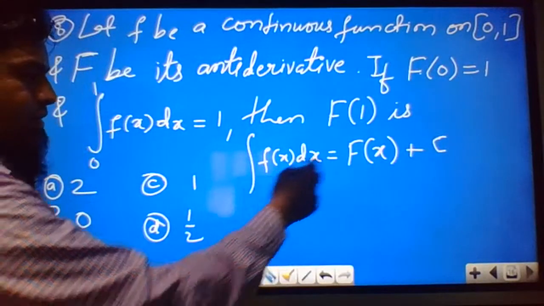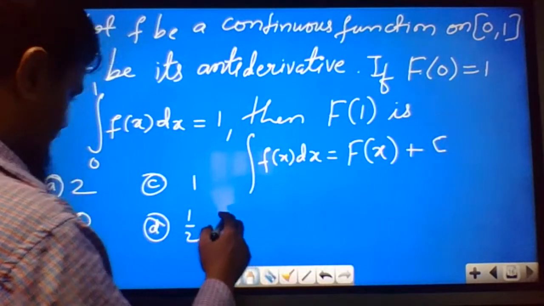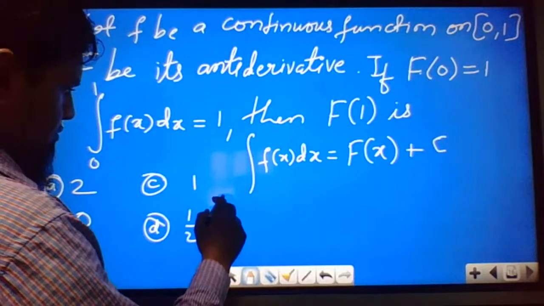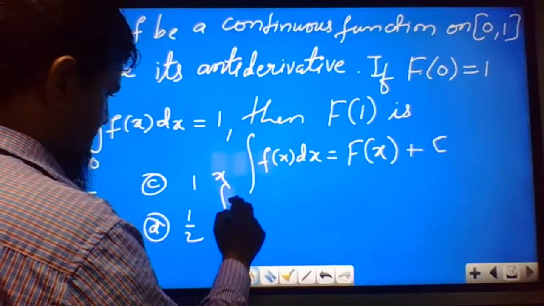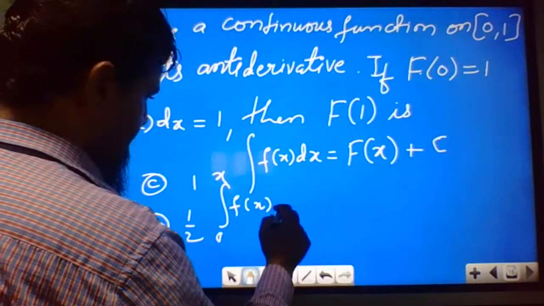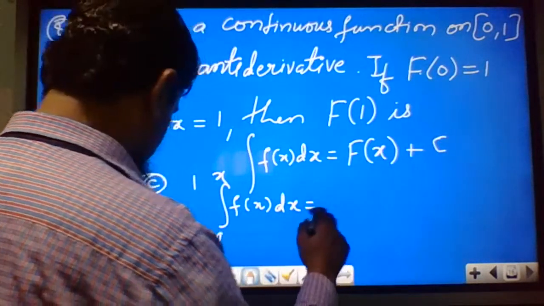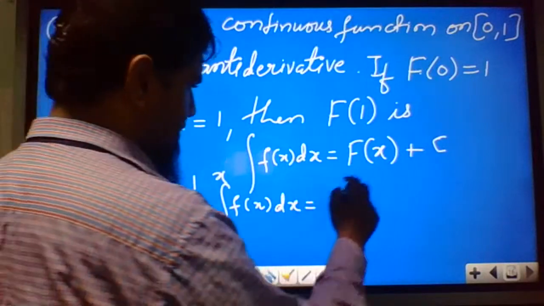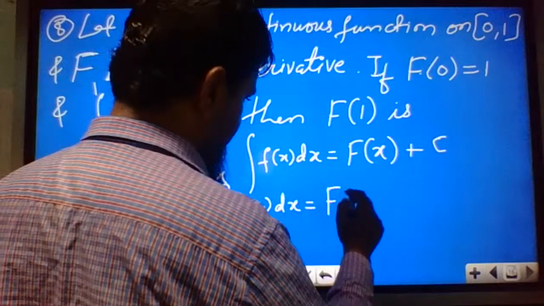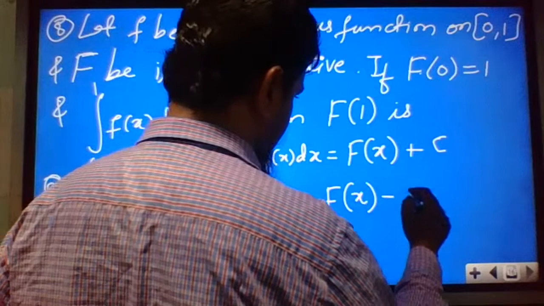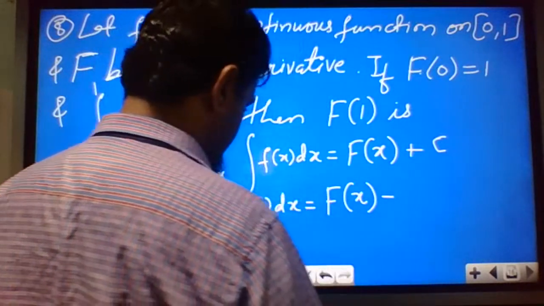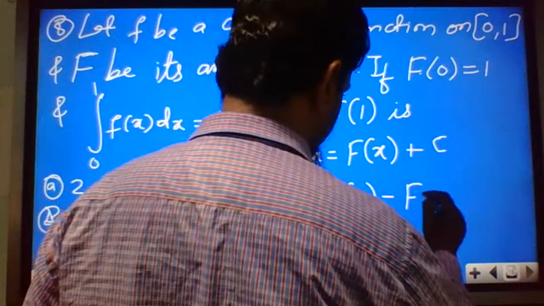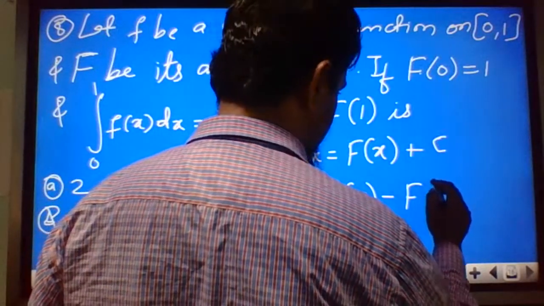This is small f x, this is capital F. Then if you put the limits, suppose the limits are 0 to x, f x dx, then we put upper limit and lower limit. Upper limit is x, then this will be F of x minus F of lower limit. Lower limit is 0.